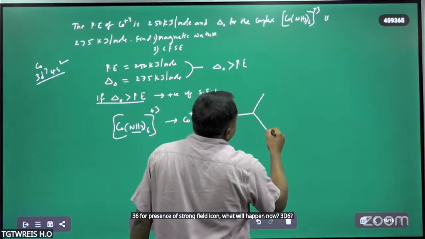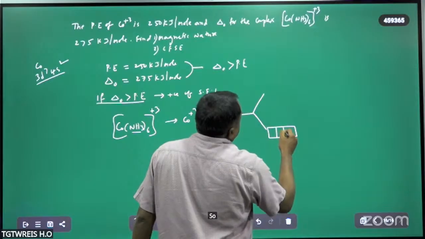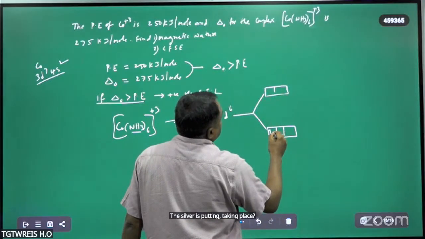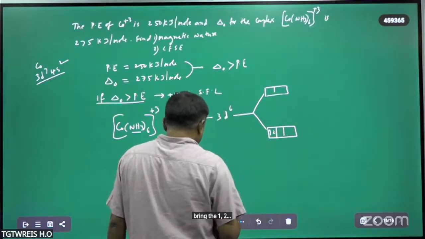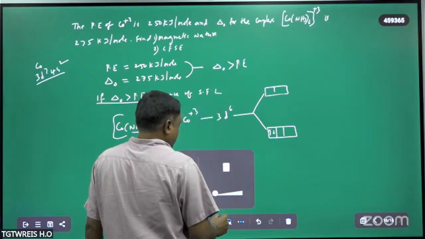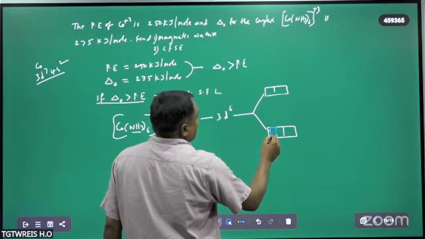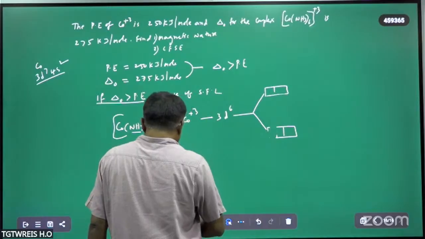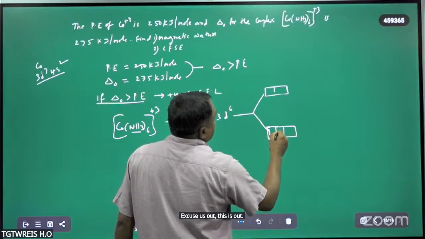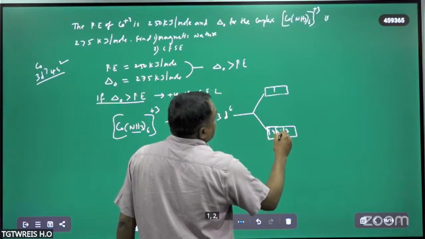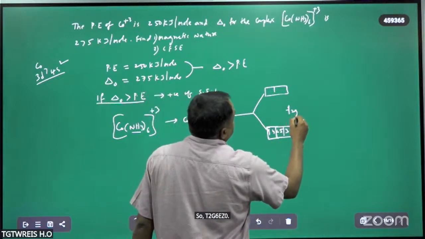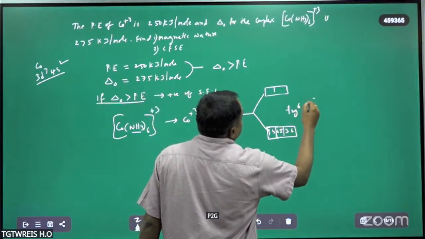So the crystal field splitting takes place. Filling 1, 2, 3, 4, 5, and 6, T2G6 and EG0.